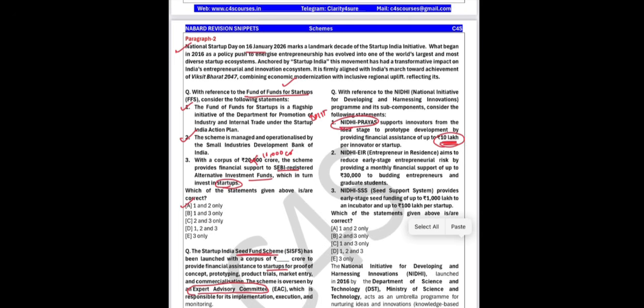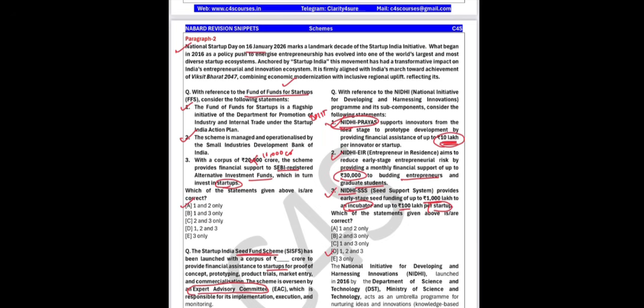Okay, then Nidhi EIR, that is entrepreneur in residence, the assistance up to 30,000 will be provided to budding entrepreneurs and graduate students under Nidhi EIR, entrepreneur in residence. And the last component, that is Nidhi SID support system, under which the early stage SID funding up to 1,000 lakh to incubator and 100 lakh per startups will be provided under the SID support scheme.